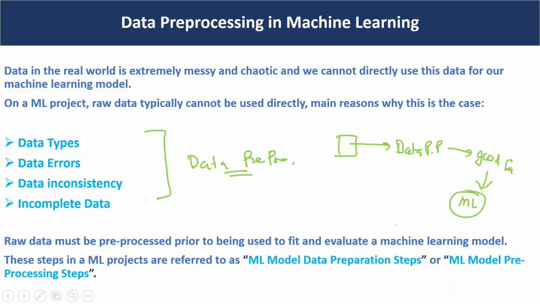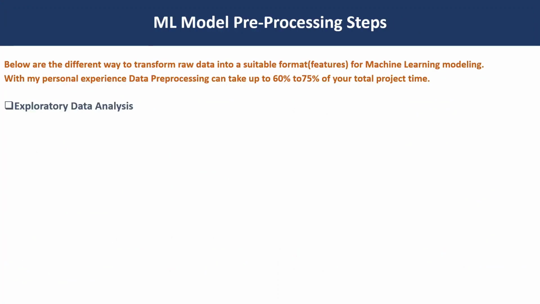Let's understand what types of data pre-processing steps we use to handle real world problems. As you can see here, data pre-processing can take up to 60 to 70% of your total project time. It means if we train our model with raw data or not good quality data, then we will get a very bad result with our machine learning model.